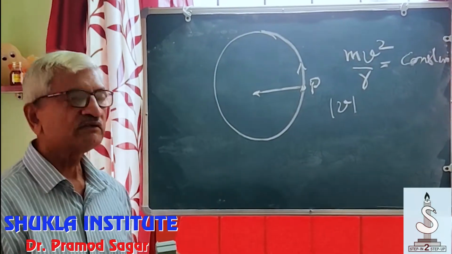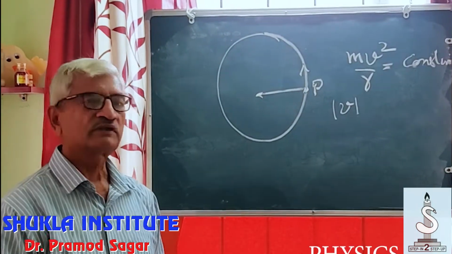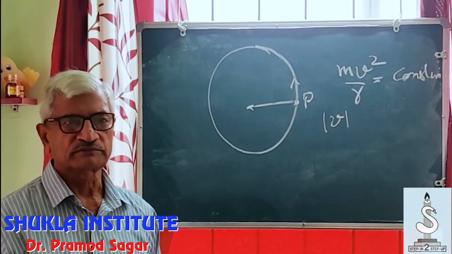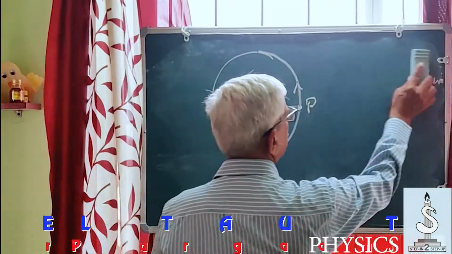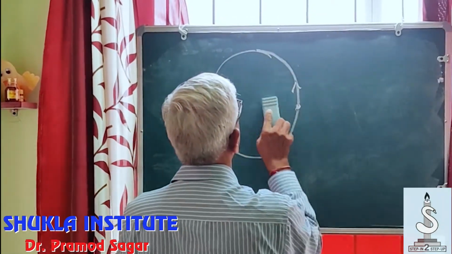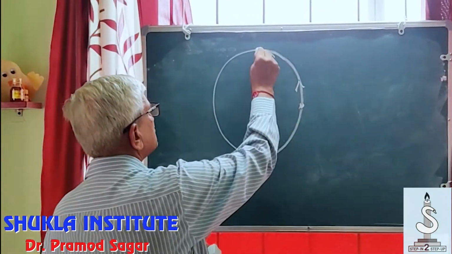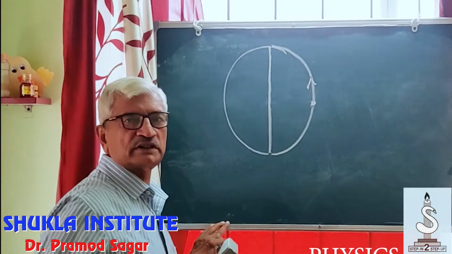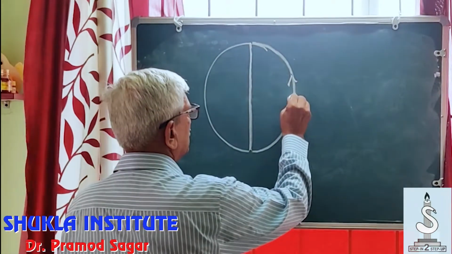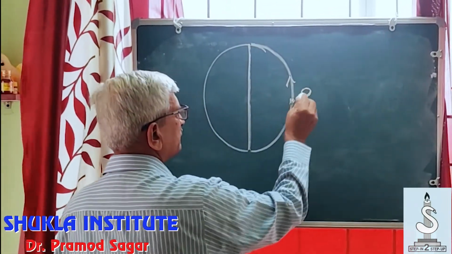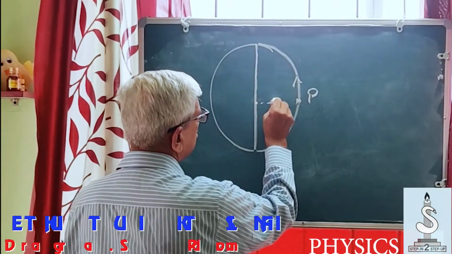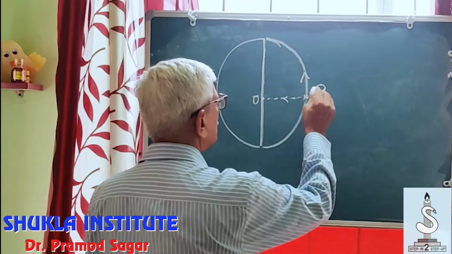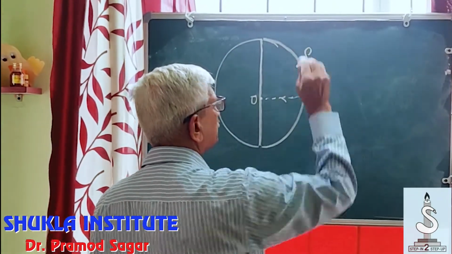But a very interesting thing, let's look at the projection of the moving particle on any of the diameter. Let's see what happens. Let me consider any diameter. This is the diameter. As the particle P is here, its projected point is here. The particle moves from P to P1.